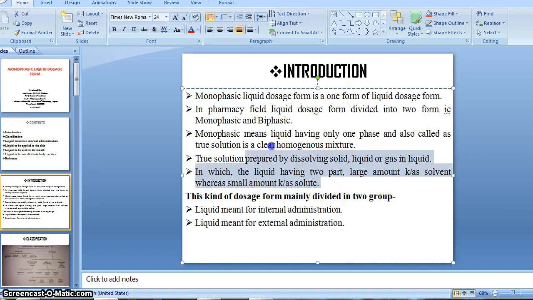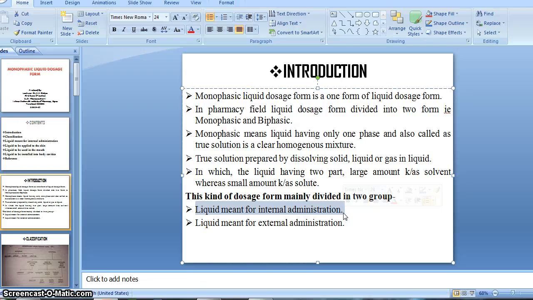So this is a small introduction regarding the monophasic liquid dosage form, right? This kind of dosage form is mainly divided into two groups. Which are they? Let's see. That is liquid meant for internal administration, and liquid meant for external administration. This kind of preparation we can take internally, or administer internally, right?